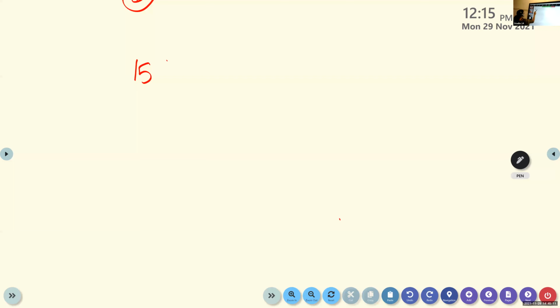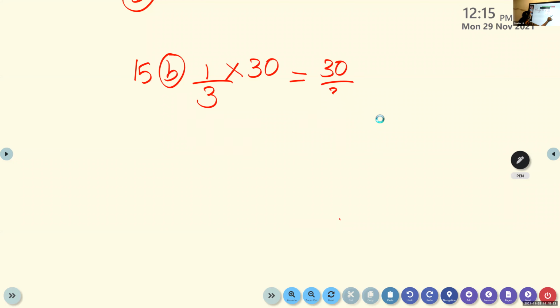15th question B. So what do you have to do here? 1/3 of the days in September. September also has 30 days. Very easy question. 30 divided by 3. Find out that many days. How many days? 10. Very good. 10 3s are 30. Very easy.